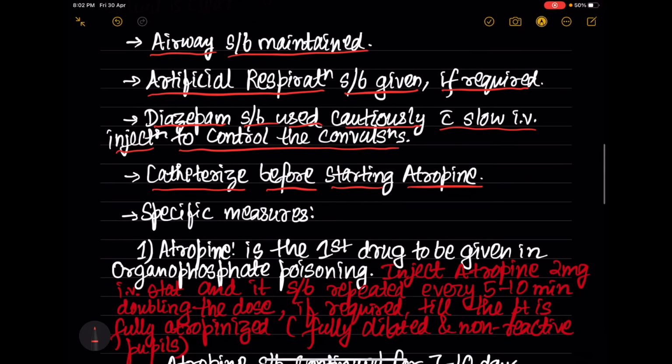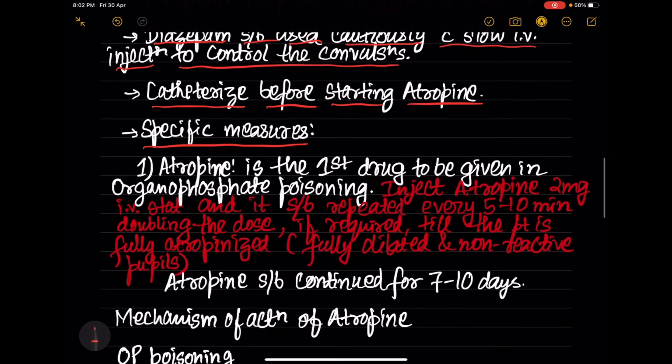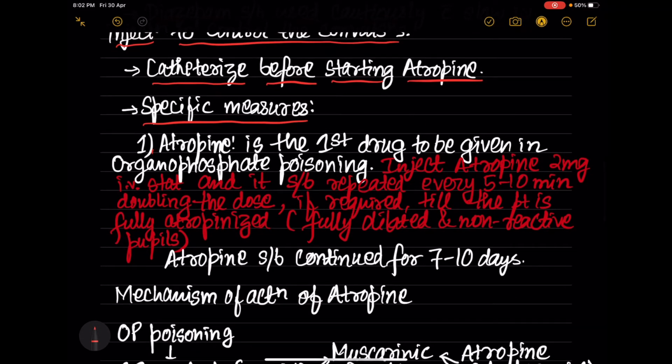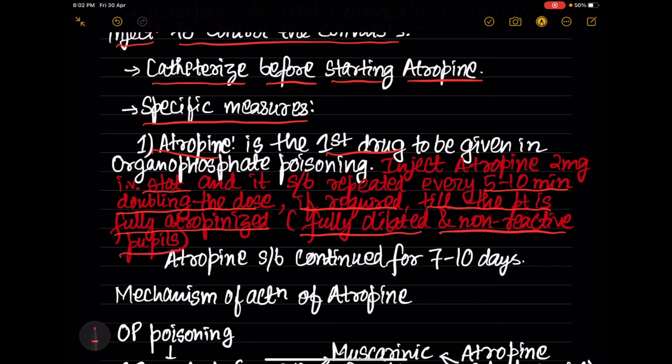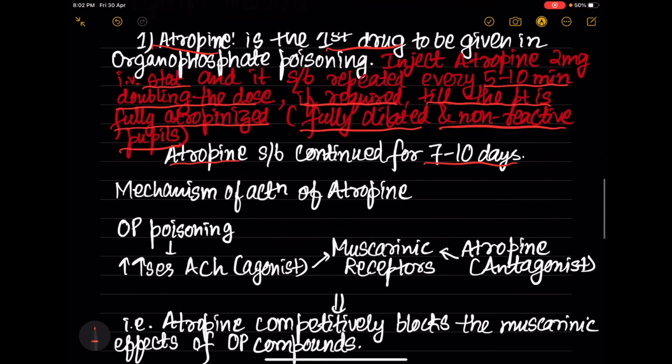Now coming to the specific measures, which include administering two drugs. First is atropine. It is the first drug to be given in organophosphate poisoning. We inject atropine 2 mg IV stat, that is immediately, and it should be repeated every 5 to 10 minutes, doubling the dose if required till the patient is fully atropinized. Fully atropinized means the patient will have fully dilated and non-reactive pupils, and this atropine should be continued for 7 to 10 days. Now, the mechanism of action of atropine.